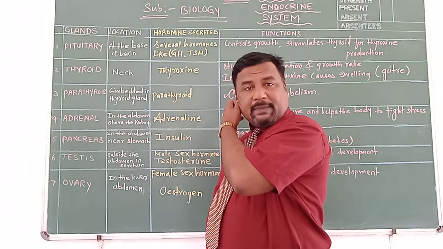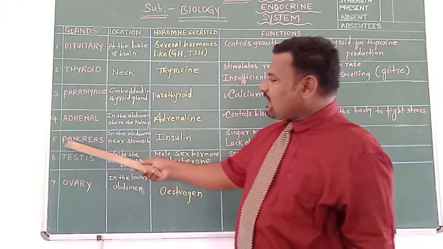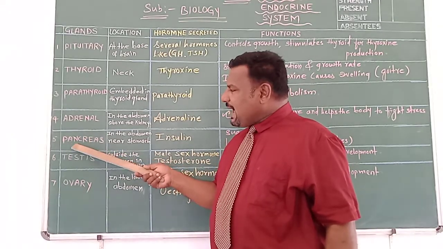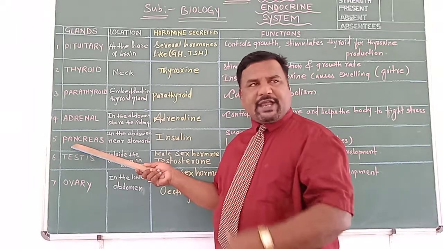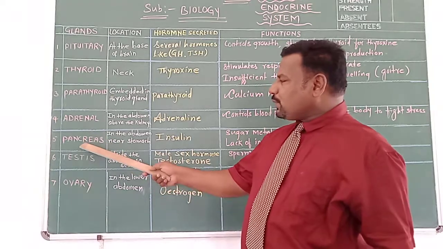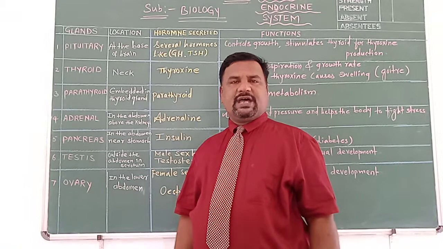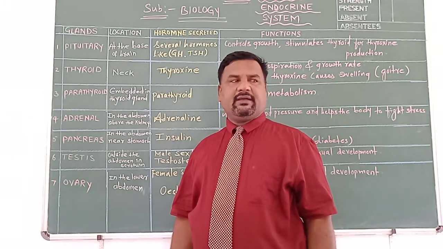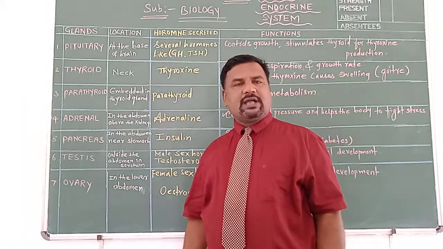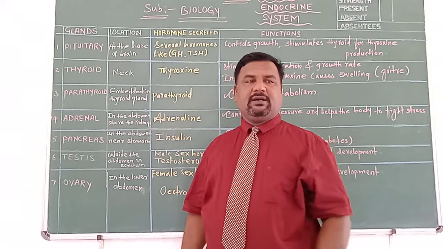The cells present in the pancreas we call islets of Langerhans. What do we call them? Islets of Langerhans are present in this pancreas. Now children, the pancreas acts as an endocrine gland as well as an exocrine gland. When it acts as an endocrine gland, it secretes insulin. Which hormone does it secrete? Insulin. And the insulin hormone secreted by the pancreas is responsible for what? Sugar metabolism. It maintains the level of sugar in the blood.